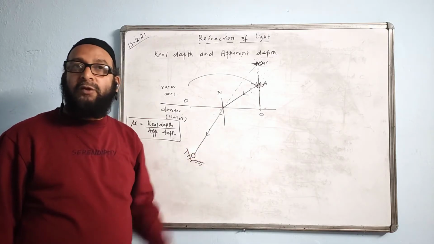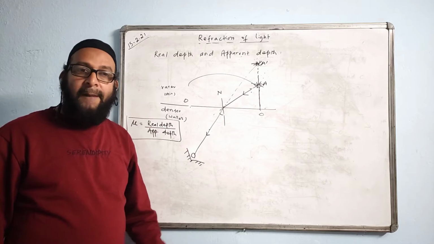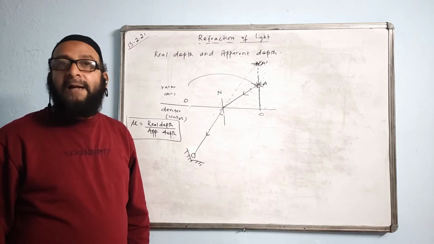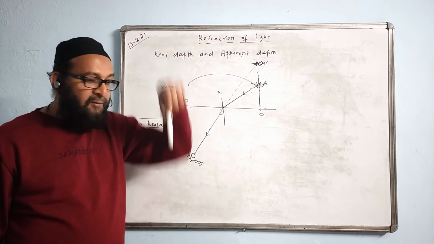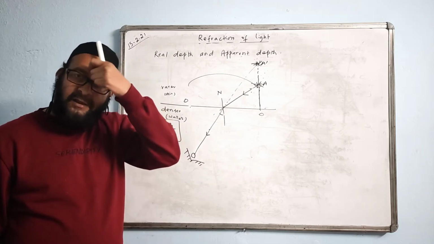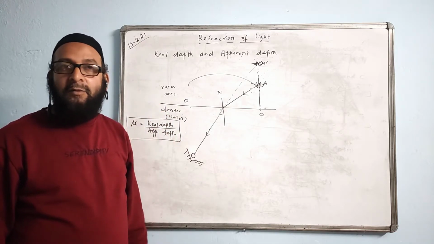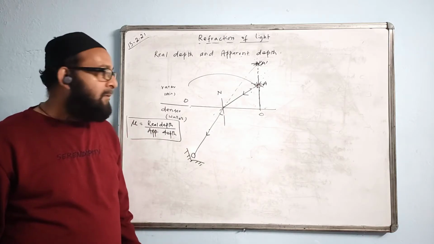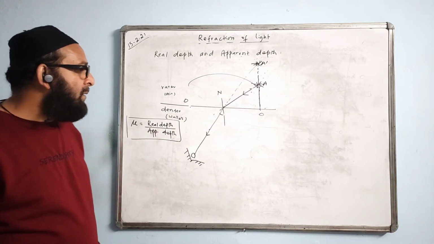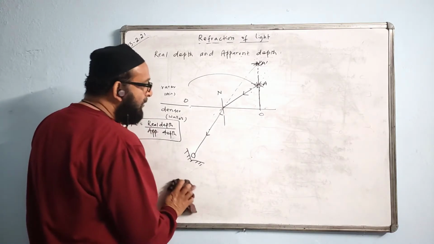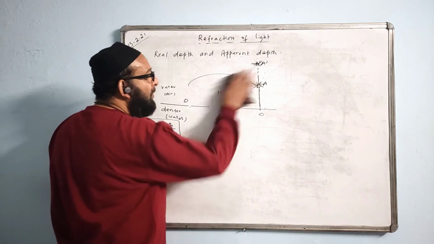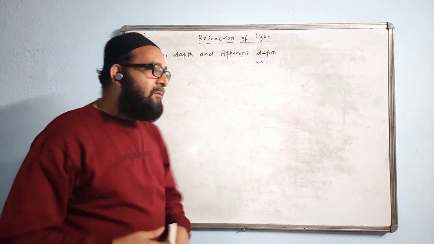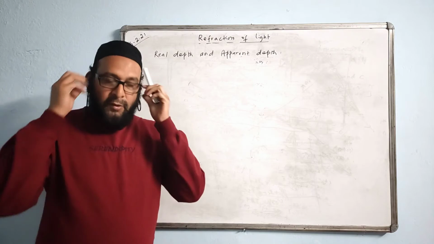That time there will be no change in the position. The actual position and the apparent position will be the same. This effect will not take place, because that time refraction does not take place. When the ray passes the surface normally, that means the angle of incidence is 0 degrees, so no refraction, so no apparent depth. There will be only real depth. Understood? It depends upon the question, whether it says vertically above or normally above.